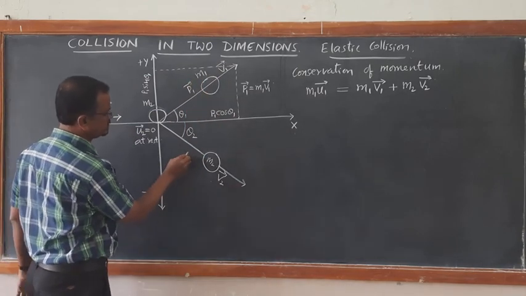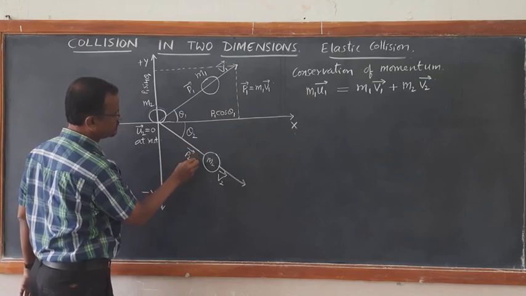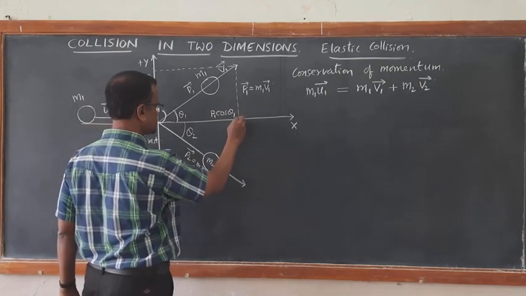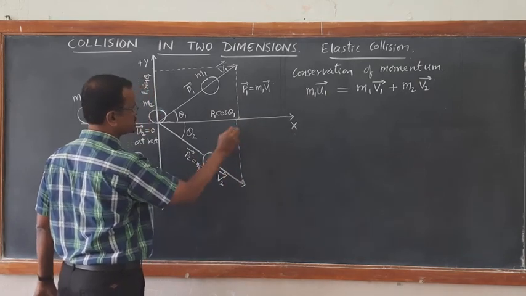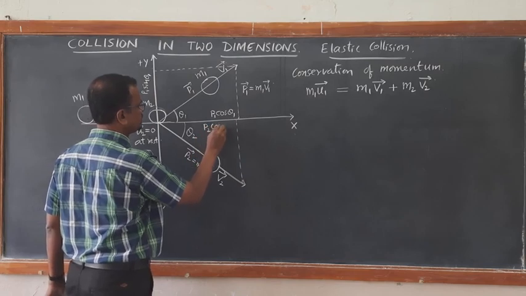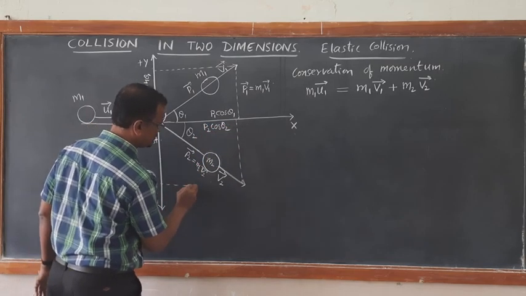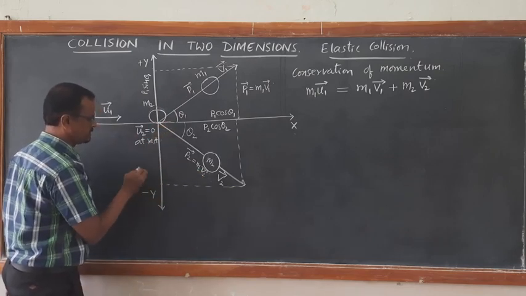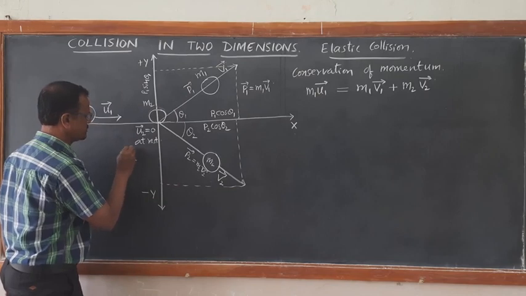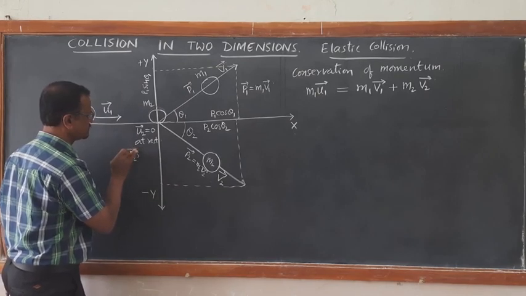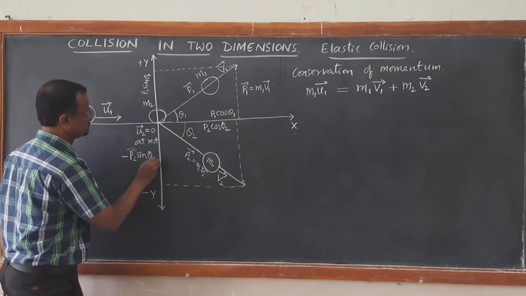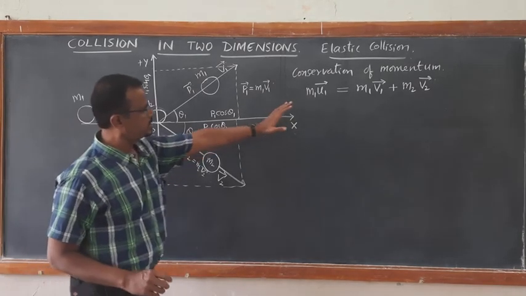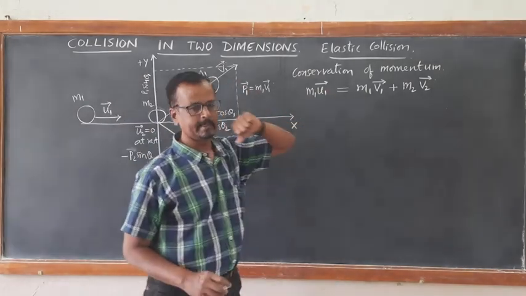Similarly, if you resolve this momentum vector p2, which is equal to m2 v2 vector, the x component becomes p2 cos theta 2, and the y component becomes p2 sin theta 2, but here it is along the negative y-axis. Therefore, it becomes minus p2 sin theta 2. Here it is plus p1 sin theta 1, here it is minus p2 sin theta 2. So I can write the x component and y component of momentum.